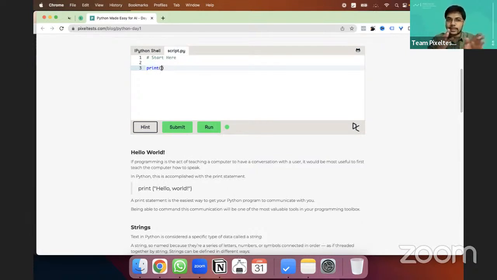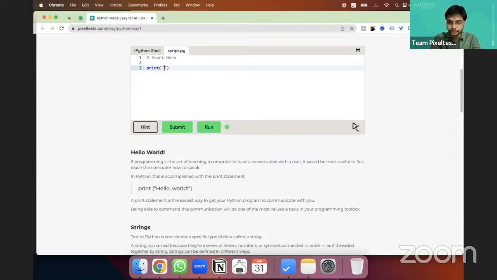Whenever there are brackets and a word before that, this is a function, and the function does some operation, some action. This function prints strings, meaning anything that is between these double quotes. You write these quotation marks, and anything you write in here will be printed directly on the console.